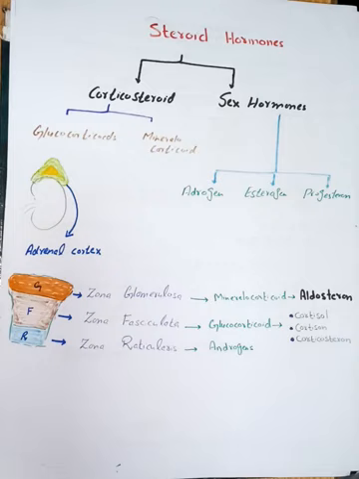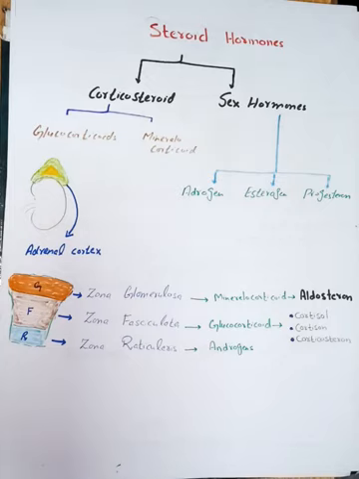If we talk about the corticosteroids, they are further of two types. Glucocorticoids, which are responsible for regulation of glucose. For example, a glucocorticoid is cortisol, and that is involved in gluconeogenesis. So those hormones are responsible for regulation of glucose. Obviously, they have some other functions as well, but most prominently their function is glucose regulation.